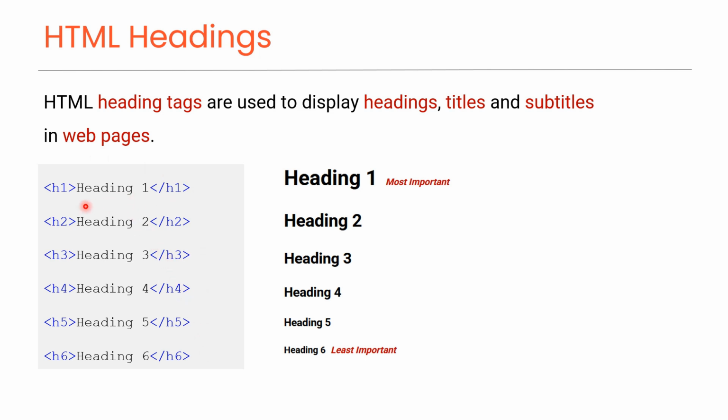H1 is the main heading tag and it is used for the most important heading in the web page. Then we have H2, H3, H4, H5, and H6 for further level headings. H6 is used for the least important heading in the web page, as you can see in this preview.